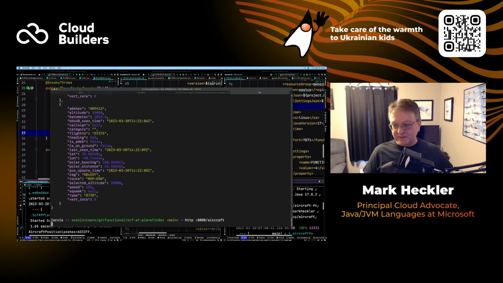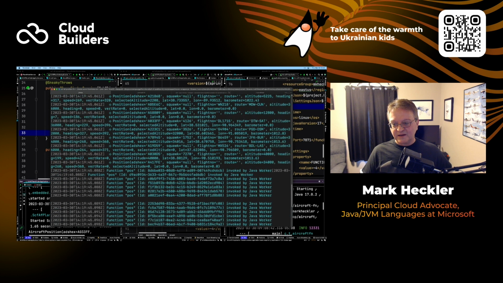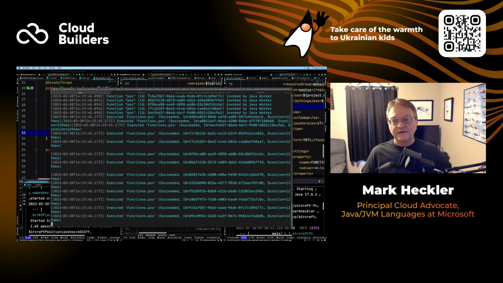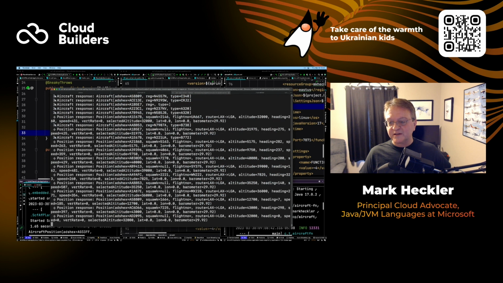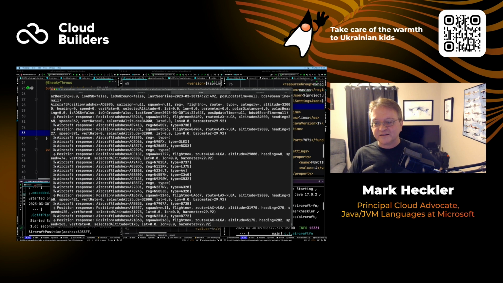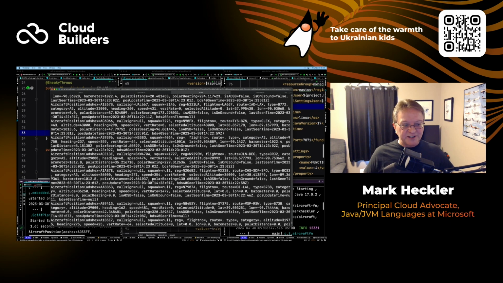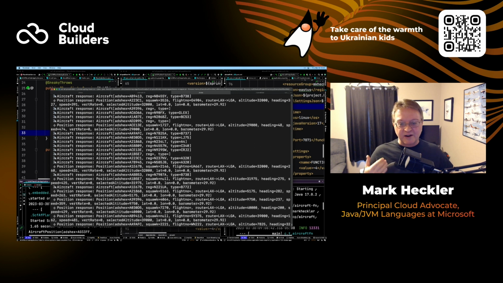So let's hit the endpoint, see if we get the same results. Aircraft. So that stopped. Ah, here we go. Oh, everything came back. So I'm not exactly sure what happened there. Something hiccuped in the ghost in the machine, but everything is working as you would expect, because things always work in live demos. Maybe not the first time, but everything is working. We're getting back our positions. We're getting back our aircraft, and everything is just humming along nicely.